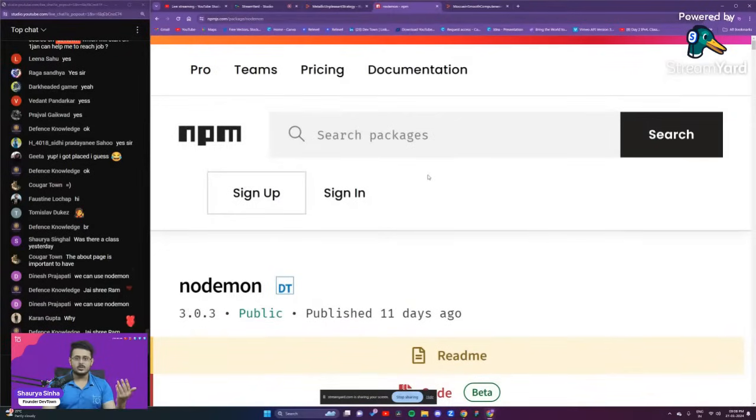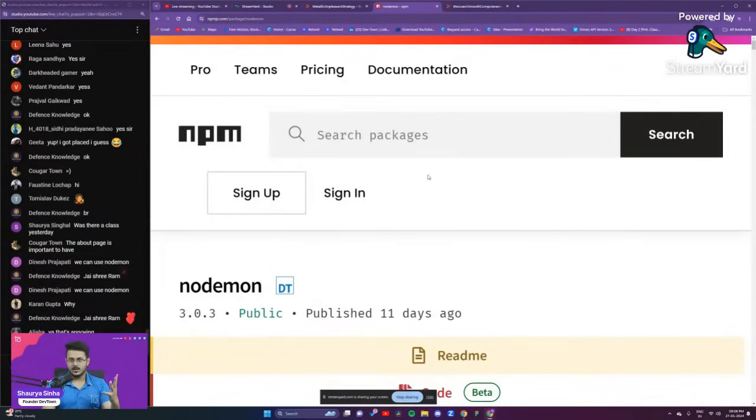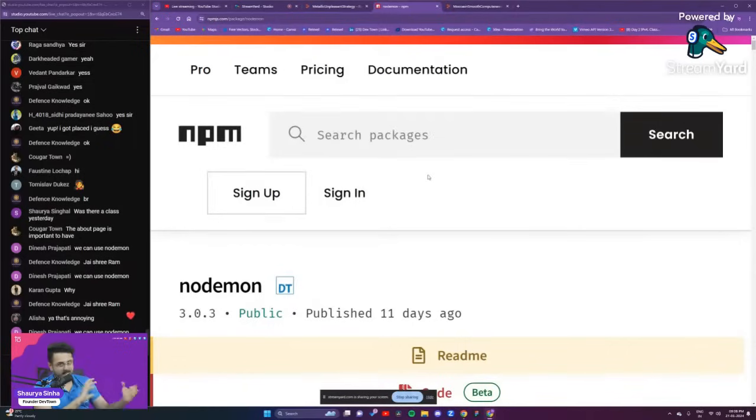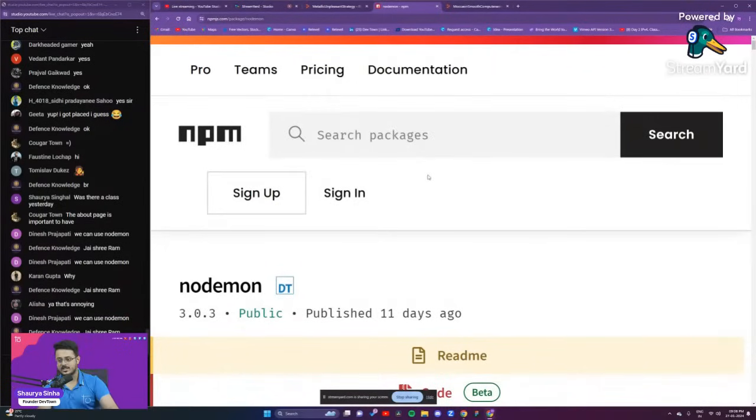So what does Nodemon do? Nodemon is like a creep. Like you have a very extensive stalker that is continuously stalking you every single day. Whenever you open up your window, he's just there. He's just clicking pictures right over there. That is what Nodemon does. Any kind of changes you do in your code, he will be like, today Shaurya Sinha wore this t-shirt. Today Shaurya Sinha did this. Some change that Shaurya Sinha is doing, he's just putting it up right over there. So that is what Nodemon also does. It will just look at your code. Anytime that you are making any kind of changes, it will just restart the server. It will just refresh the server for you.